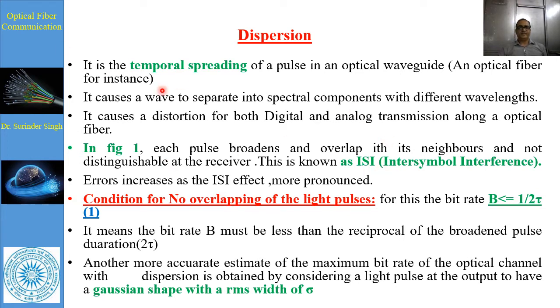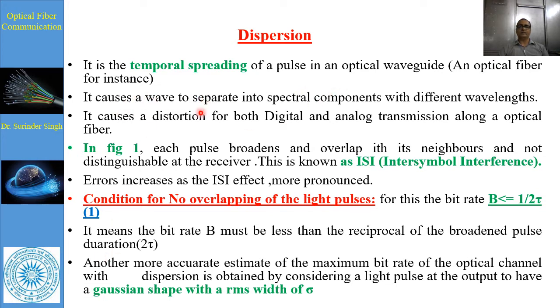Basically, there is a temporal spreading of the pulse as the pulses propagate in the fiber. It causes a wave to separate into separate spectral components with different wavelengths. This is also possible sometimes, depending upon the material as well as other characteristics.